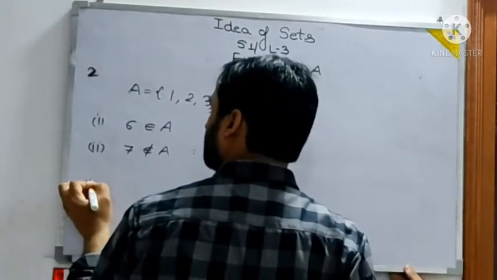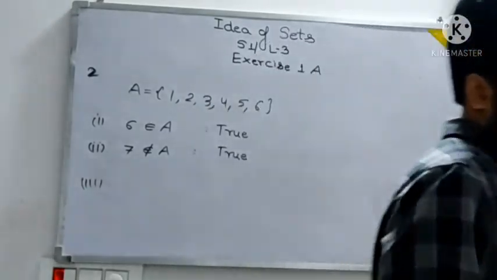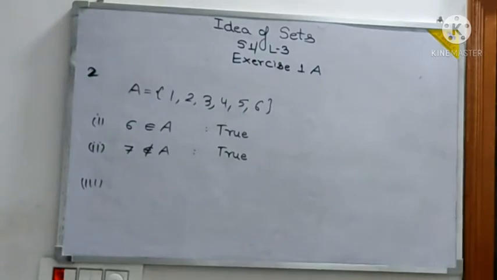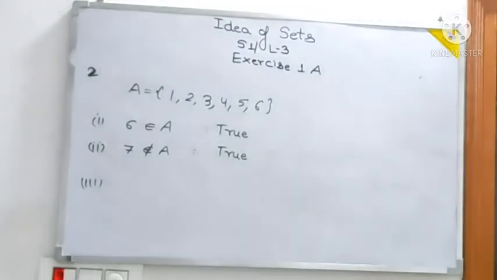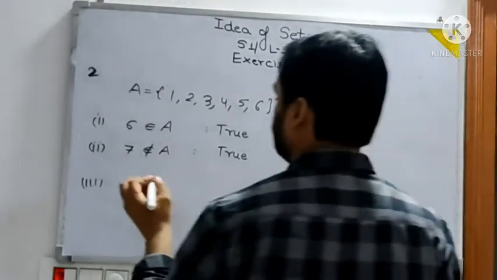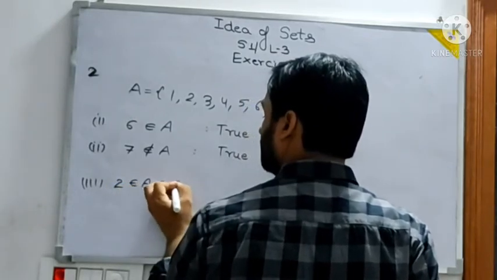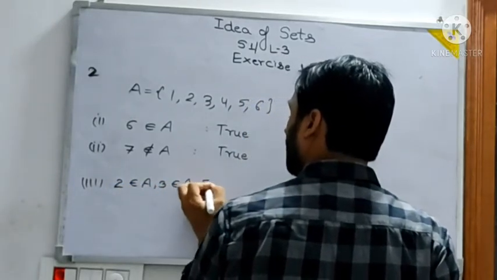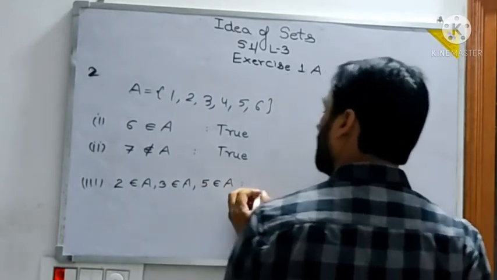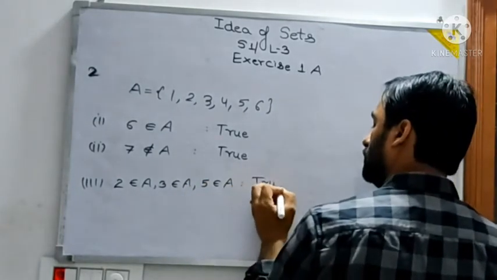And the third part. 2 is an element of A, 3 is an element of A, 5 is an element of A. So can you see 2, 3 and 5 all belong to A. All three are true, so right here true.